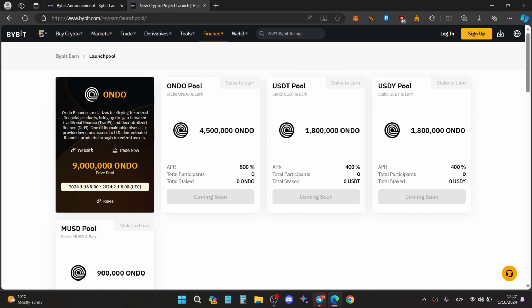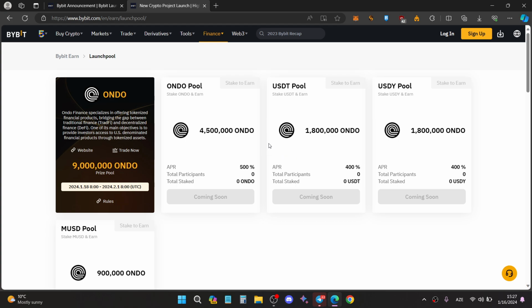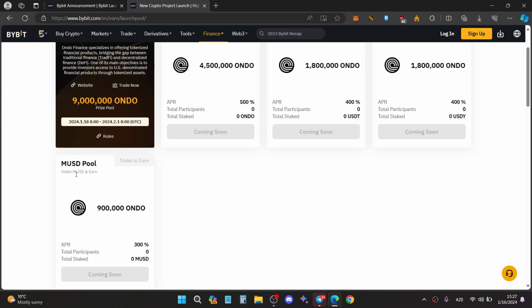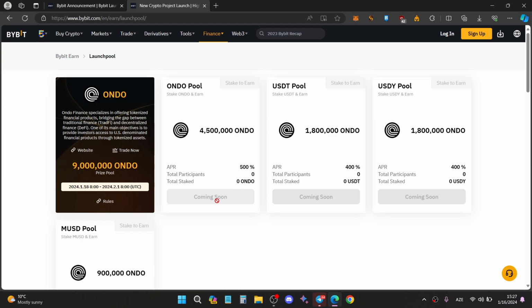And right now I'm on the Launchpool, and as you can see there are a lot of token pools: the Ondo pool, USDT pool, USDY pool, and mUSD pool. Right now you can stake your own tokens. For example, that's the Ondo pool. You can just use your own Ondo token to stake to earn. And if you have no Ondo token or USDY or mUSD, it doesn't matter. There is no problem.